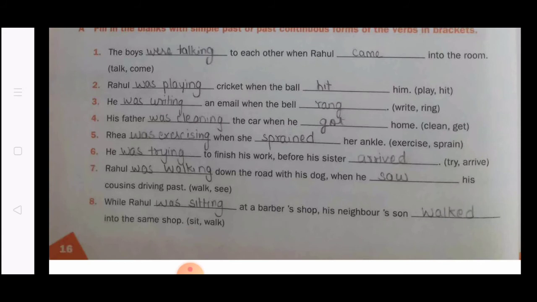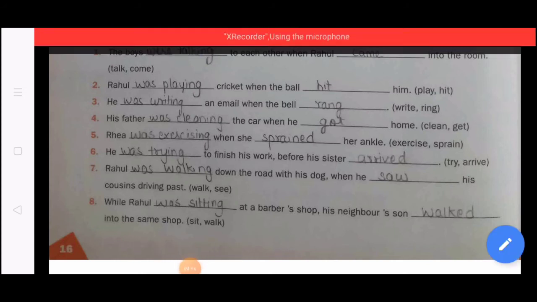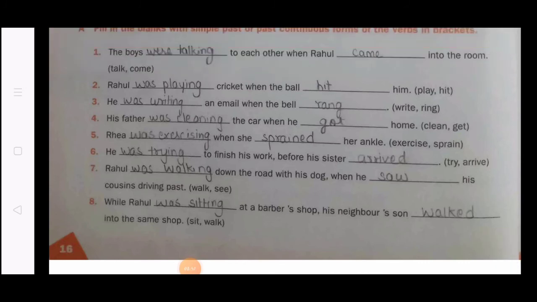Read the second one also. Rahul dash cricket when the ball dash him. So you have to use here play and hit. How will you be using them? Rahul was playing. Here you used past continuous form. And in the second one, when the ball hit him, here you used simple past. It is a very easy exercise.